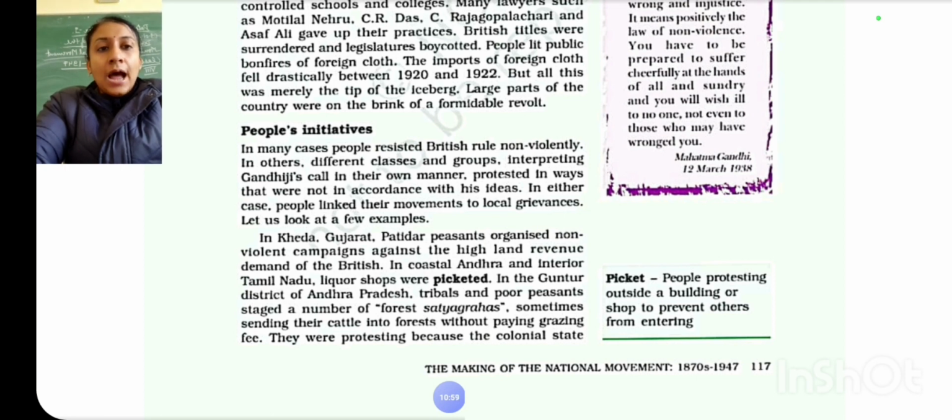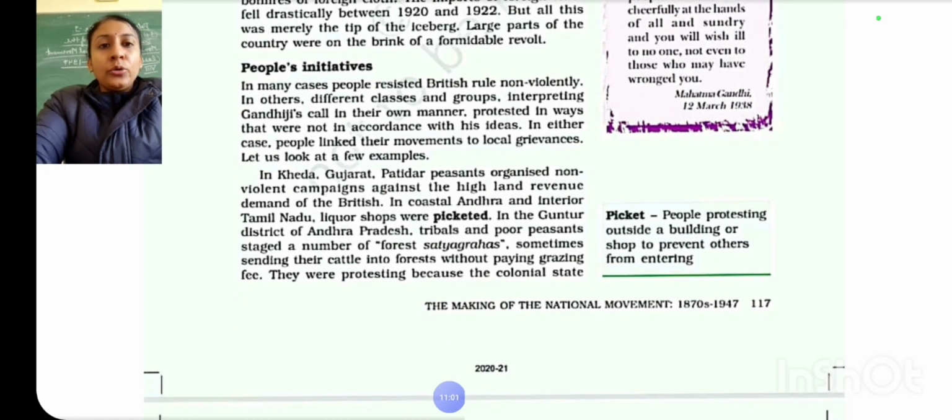Then in coastal Andhra and interior Tamil Nadu, liquor shops were picketed. What are liquor shops? Liquor shops are the shops where alcohol and other intoxicating drinks are sold. And what is the meaning of picketing? That is to stop, to prevent people from entering these shops.